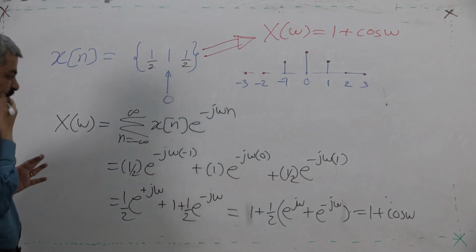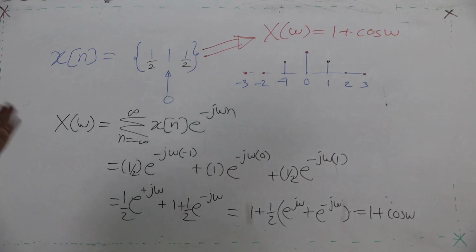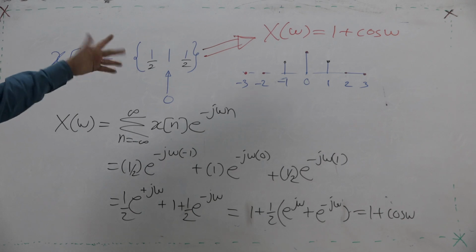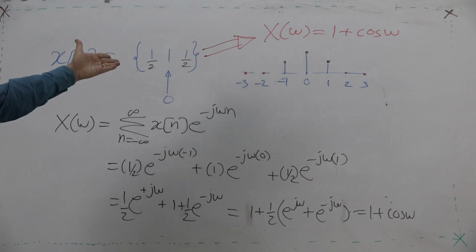Now you must have observed a very interesting thing, that in this DTFT there is no imaginary term, because of a particular symmetry. We will discuss it later on. So X of omega you can plot directly because it is only magnitude, no imaginary component. Phase is 0 and X of omega is magnitude.